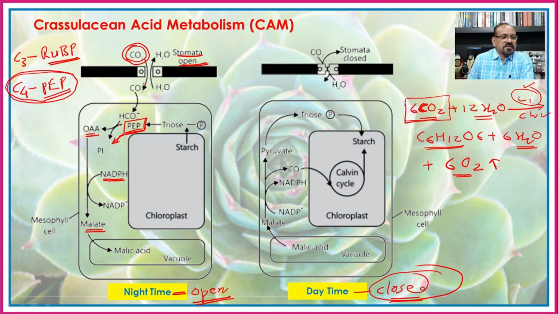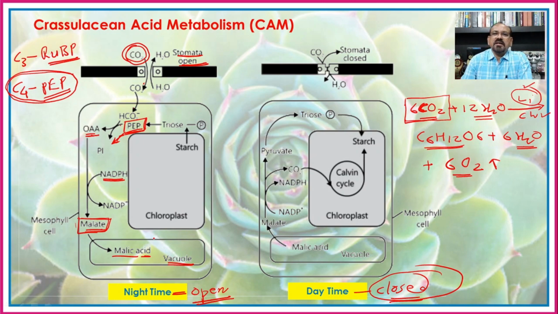So in such a situation, when the malic acid is formed during the night, it is stored in the vacuole. So it means that there is continuous increase in the acid, that is the malic acid, during the night.